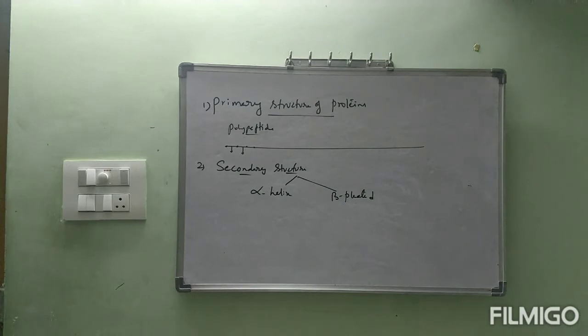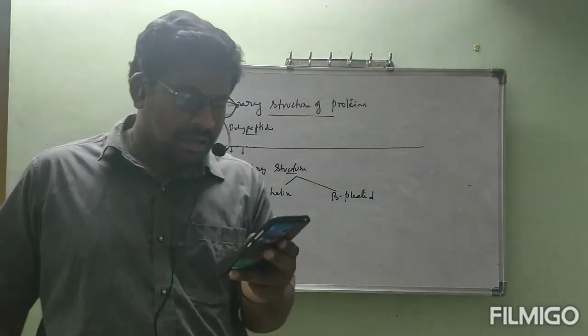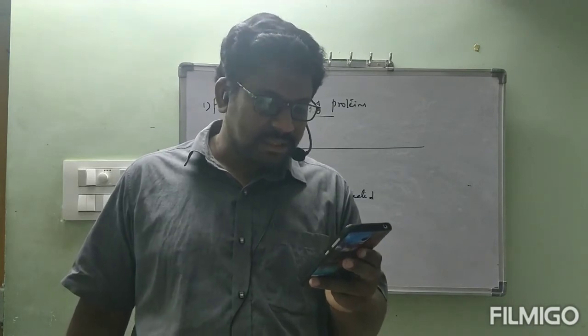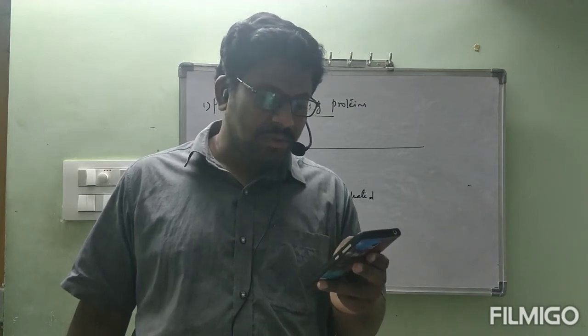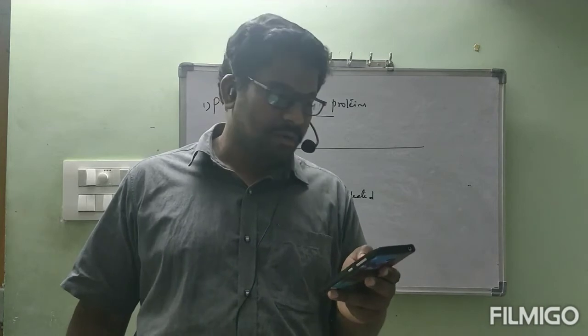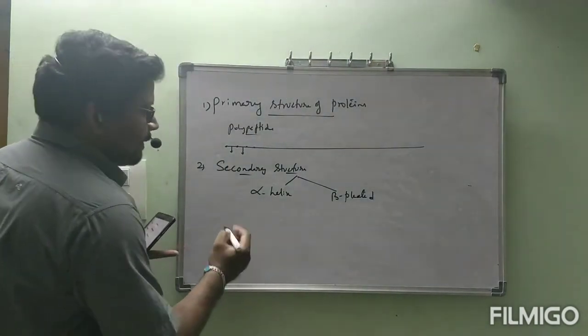Now let us see the continuation. These structures arise due to the regular folding of the backbone of the polypeptide chain, due to hydrogen bonding between C=O and NH groups of the polypeptide. One example, let us see. This is a straight chain.